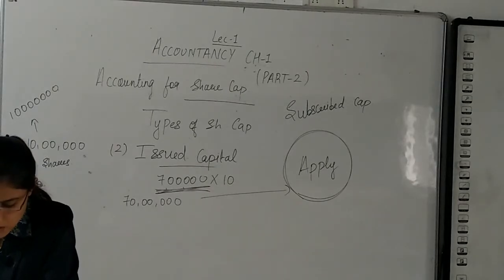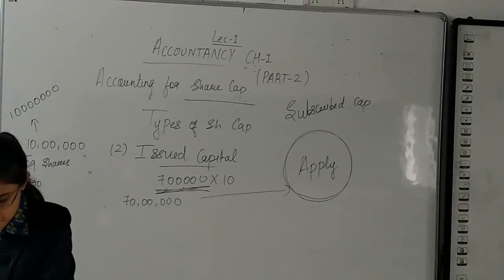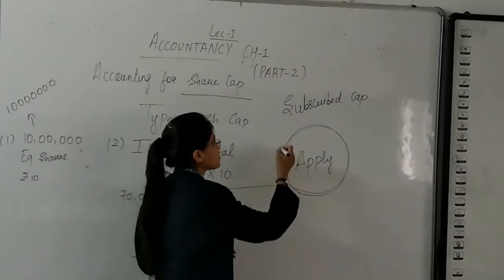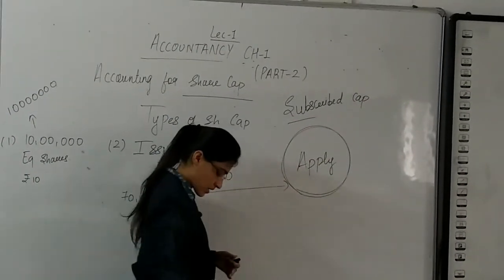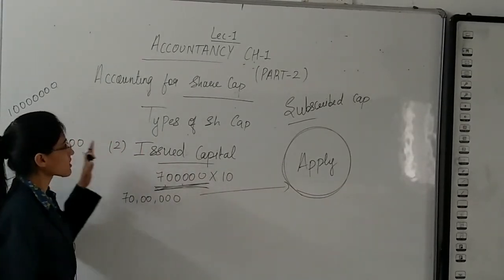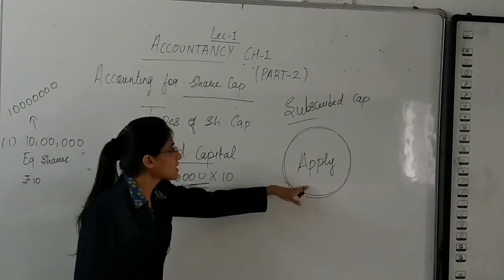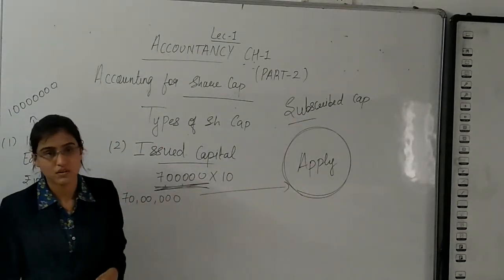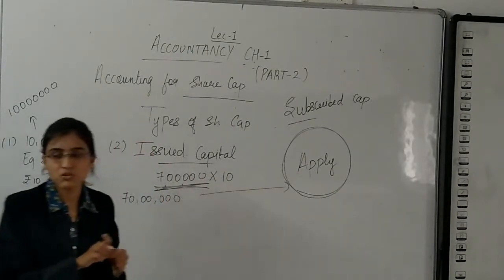Then, called up capital. Called up capital is the next step after subscribed capital. Authority, issued, applications which is subscribed capital. Now from this, called up capital. Now the share is going to be 10.